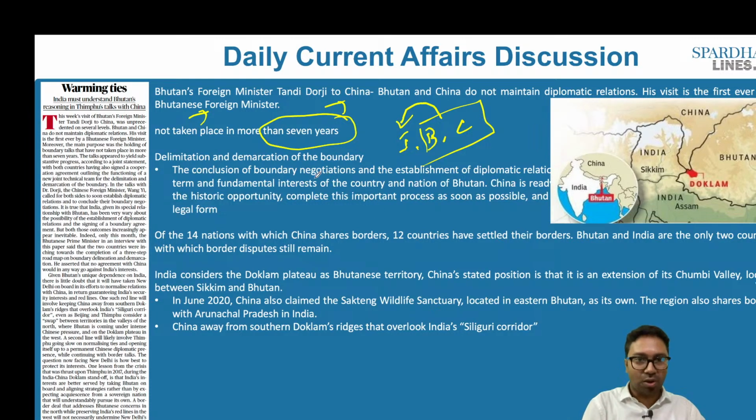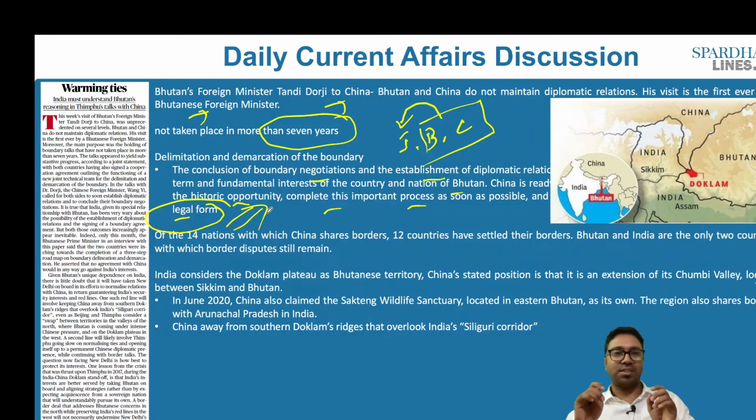So the conclusion of the boundary negotiations and the establishment of diplomatic relationships serve the fundamental interests of the economy and the nation of Bhutan. China is ready for this historic opportunity, to complete this important process as soon as possible, and also the legal form. This was a statement made by China. So they want to settle all issues amicably between Bhutan as well as China.